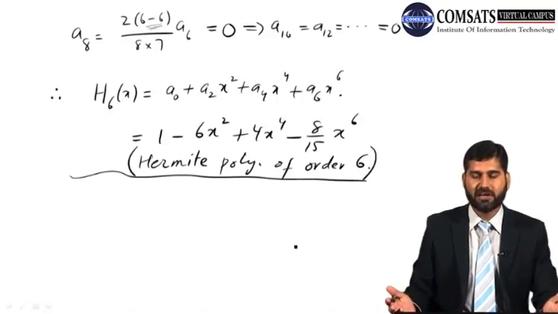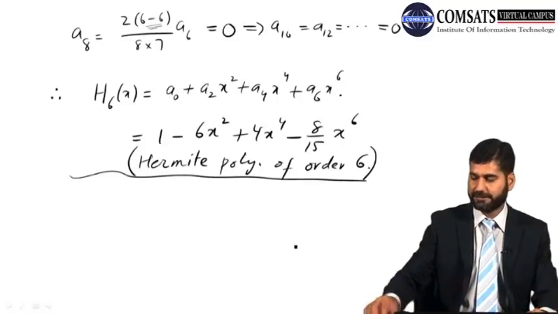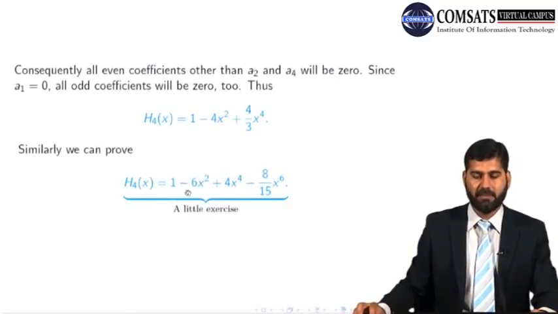So this was not difficult at all. It's a very easy, simple task. All right. So see, we got the same expression which we claimed. That's the Hermite polynomial of order 6, which will be 1 minus 6x squared plus 4x^4 minus 8/15 x^6.